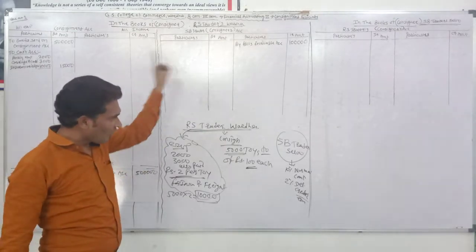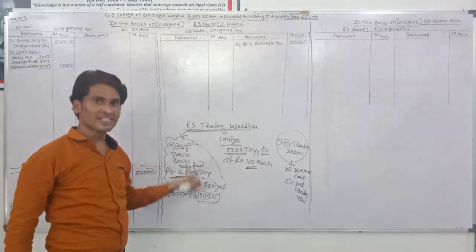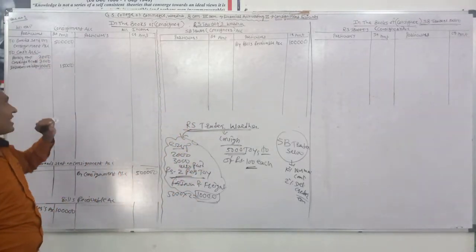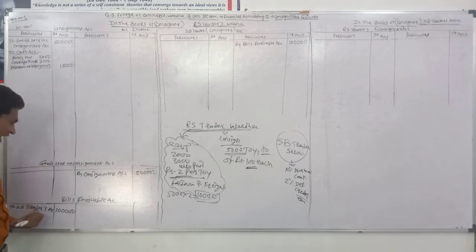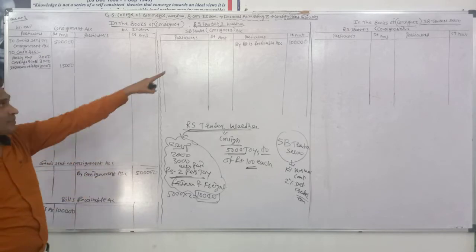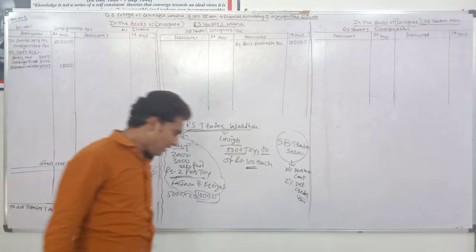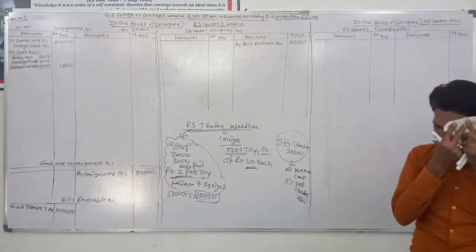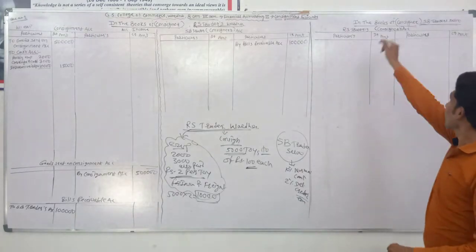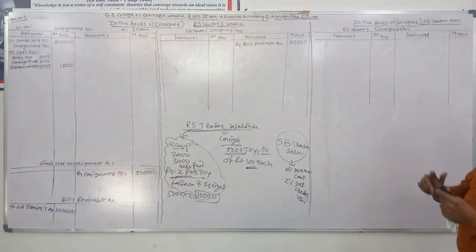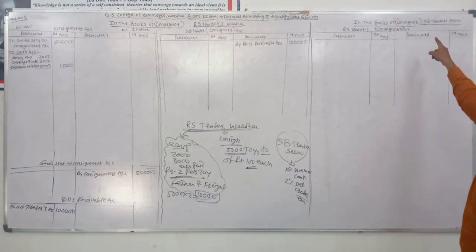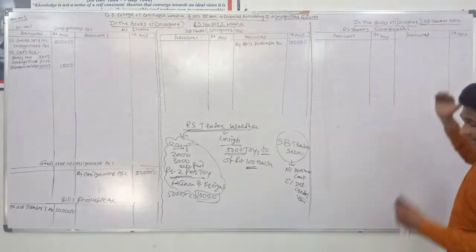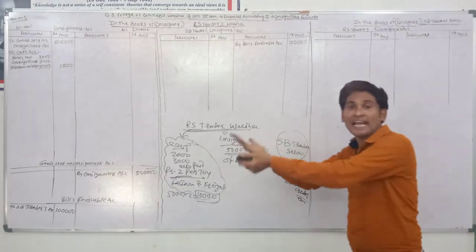RS traders drew a bill on SB traders and SB traders accepted it. It means the bill is received by RS traders, so it passes the journal entry as bills receivable account debit and SB traders account credit. And SB traders, who accepted the bill, also pass a journal entry. The bill is given by SB traders to RS traders. SB traders accept the bill and give it to RS traders.